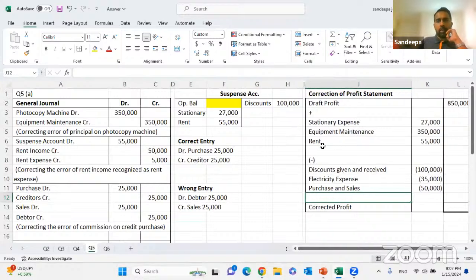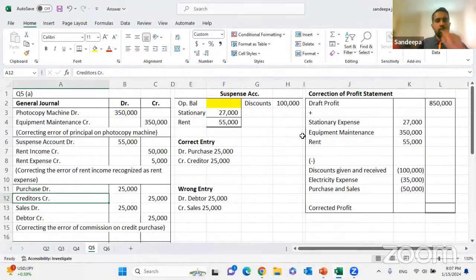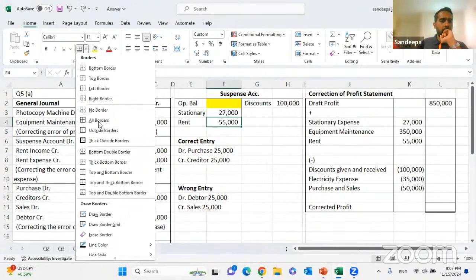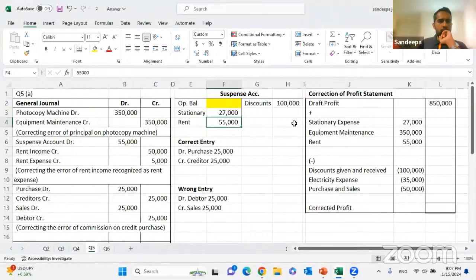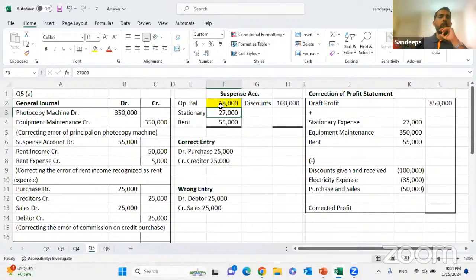Everything we have completed. The suspense account will balance it out. The difference in the suspense account: on this side there is a lakh, reduced by 27,000 and 55,000, you'll get the opening balance 18,000.